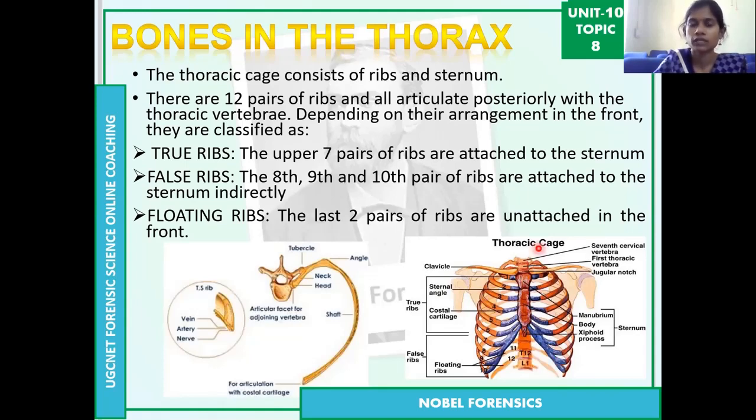So you can focus on the terminology and the number: true ribs, false ribs, floating ribs. True ribs are 7 pairs, then false ribs are the 8th, 9th, 10th pair, then floating ribs are the last 2 pairs, 11th and 12th pair. So there are 12 pairs of rib bones.